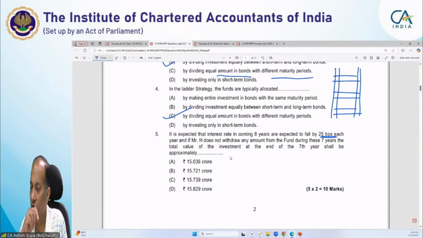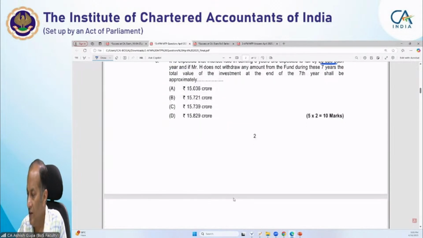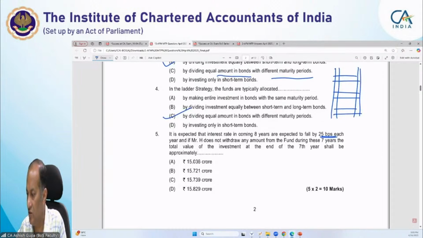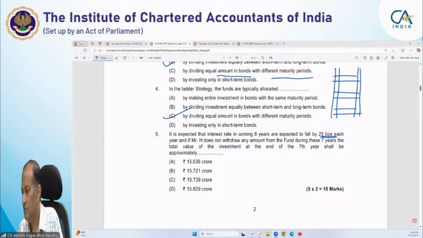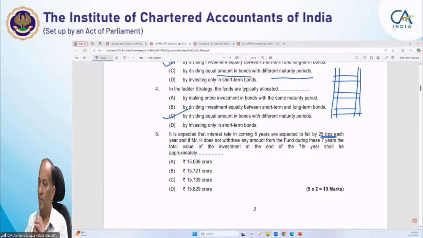I am waiting for your answer. What does a basis point mean? One basis point is equal to... Please write whatever comes to your mind.